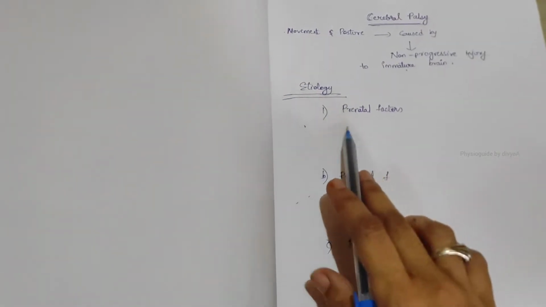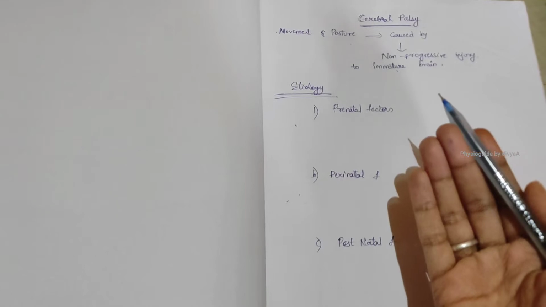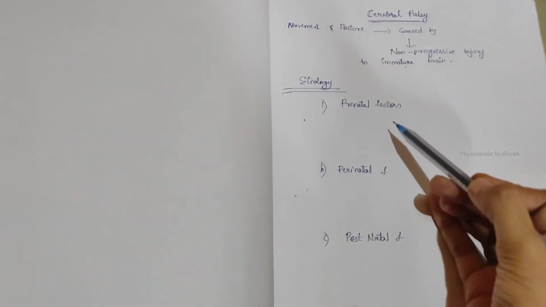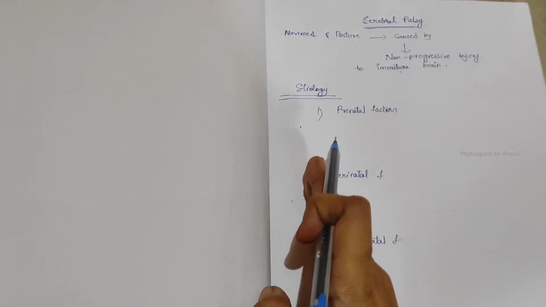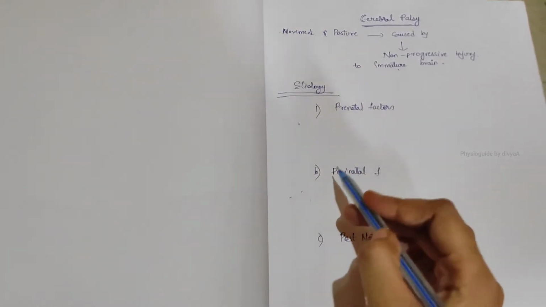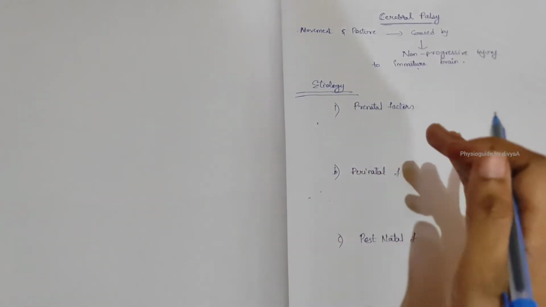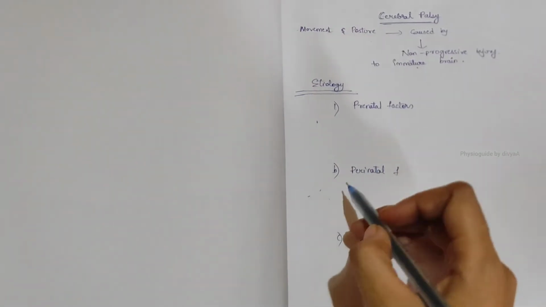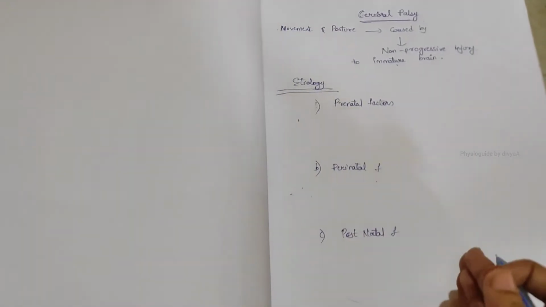Now etiology. When does this cerebral palsy occur? Prenatal factors means factors before birth, the baby before birth. Perinatal means some weeks before and some weeks after birth. That period is the perinatal period. Postnatal means after birth.